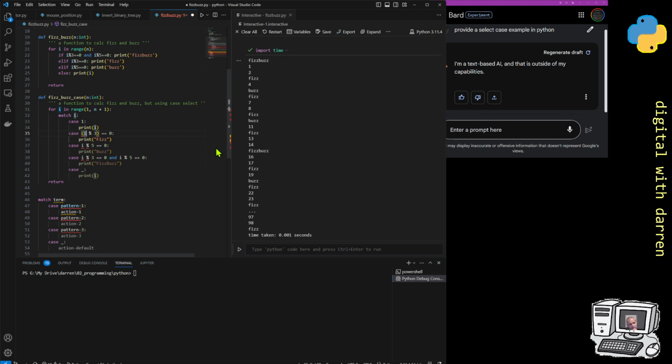For i in range 1 to n plus 1, and I'm just going to do so it's consistent with what I have, it'll be that anyway. For i in range n, which means it goes from 0 to n minus 1, because that's how lists are in nearly all languages apart from maybe one or two. So case 1, print i. Now we wouldn't have that anyway because that doesn't make sense.